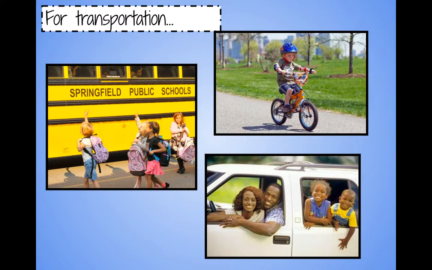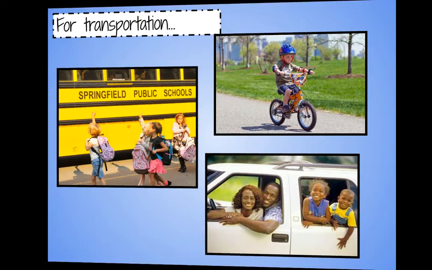Another way that we use the natural resource of land is for transportation to get us from one place to the other, whether that's by car or by bus, by train, or by a bike. The land is a natural resource that helps us to get from place to place.